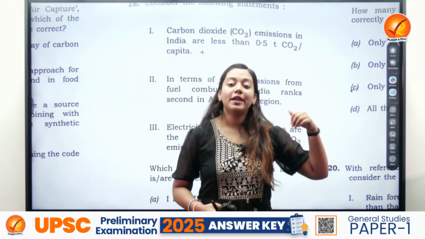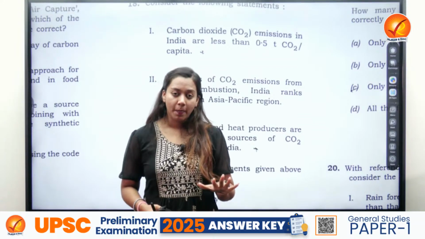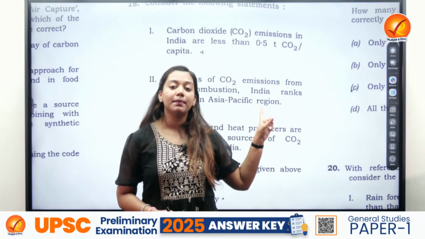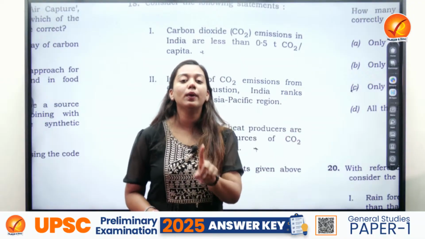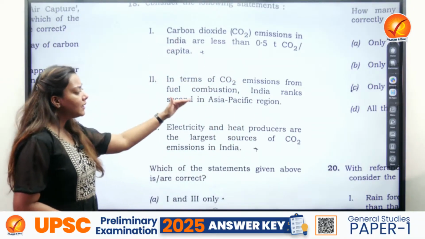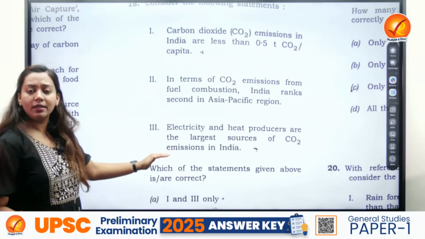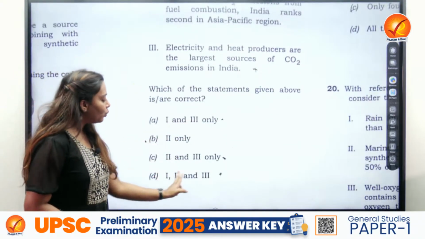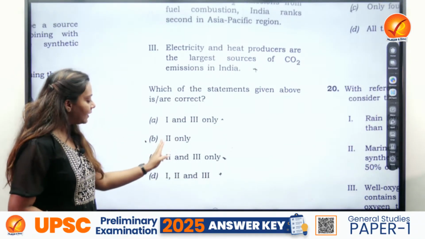It has already breached that level 5 years ago. Right now, it would be somewhere about 0.9. So first statement can be eliminated. And the moment you eliminate this fact, because the other things were very generic, you will ultimately understand that second is correct.